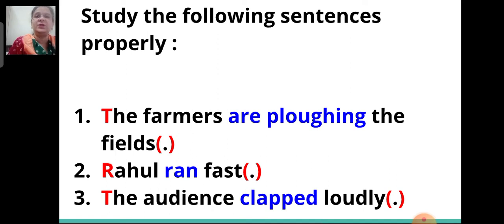The sentence always begins with a capital letter and it has a verb. And it ends with a full stop or sometimes with a question mark or an exclamation mark.